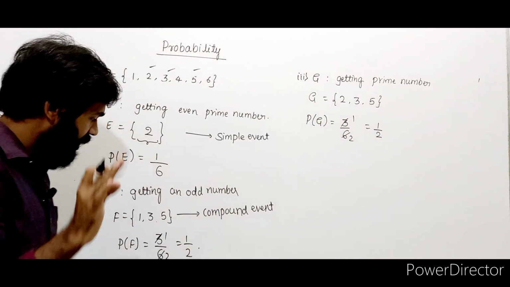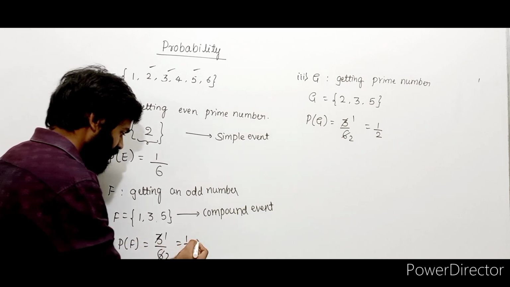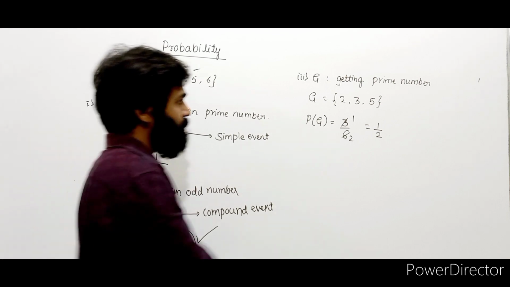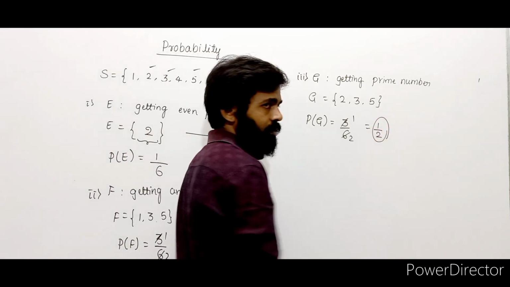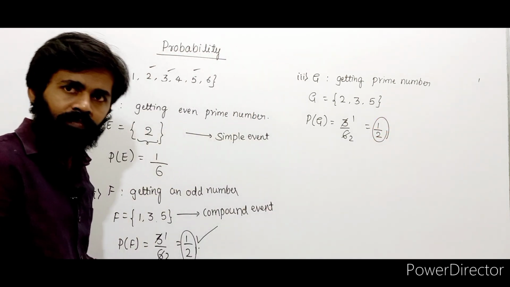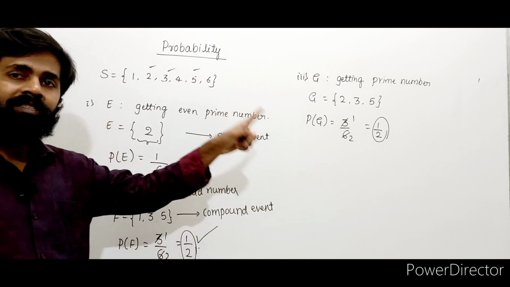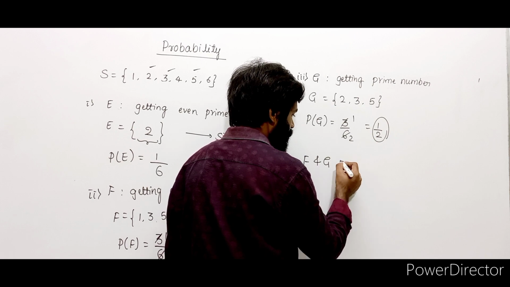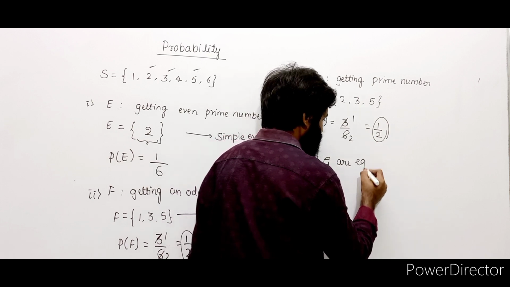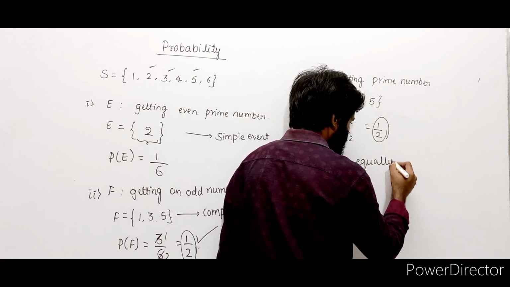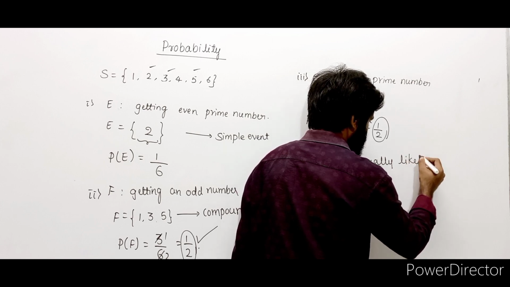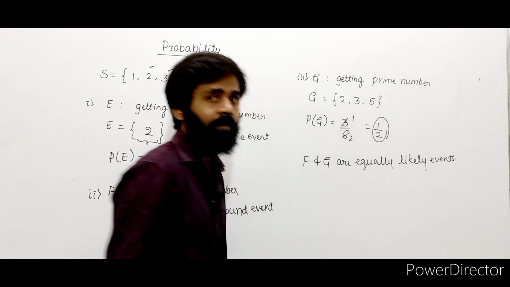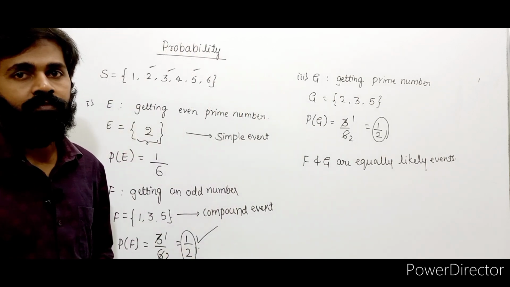Right. Now here you see, what is the probability here? Probability is 1 by 2. Here, what is the probability? 1 by 2. Both the probabilities are the same. If both the probabilities are the same, I can call F and G equally likely events. Equally likely events means what? Their probabilities are the same.